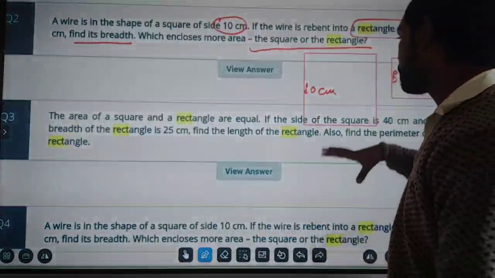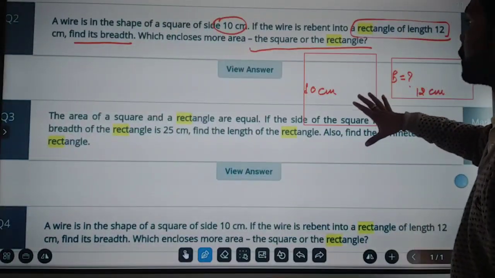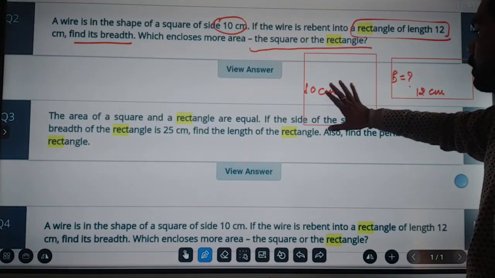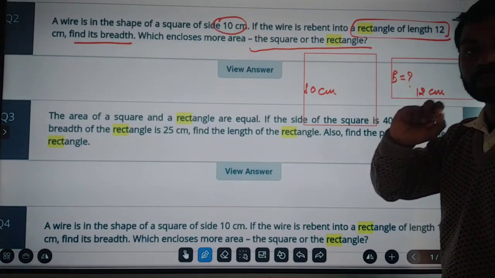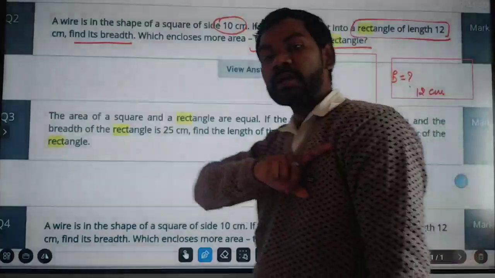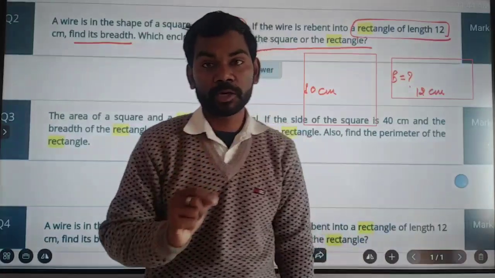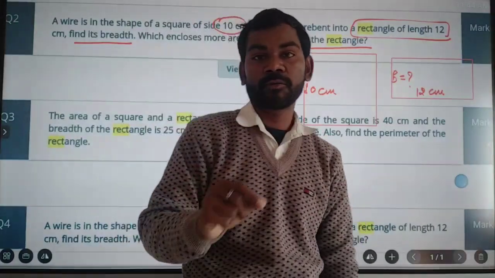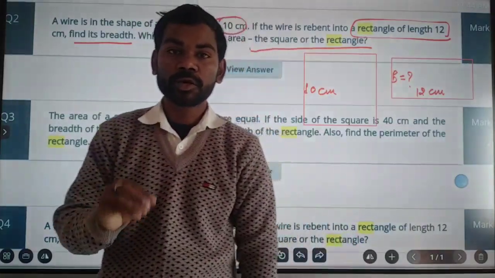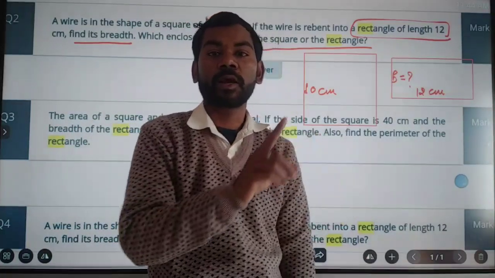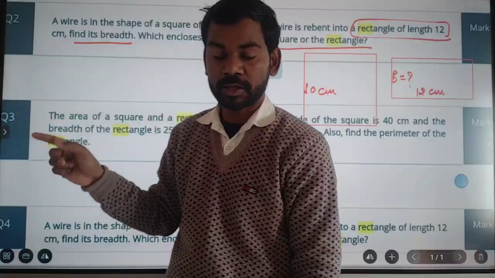Okay, so first of all we find the perimeter of square. Since the same wire is rebent in the form of rectangle, therefore the perimeter of square and the perimeter of rectangle both are equal. So in order to find out the breadth of rectangle, first of all we find out the perimeter of square.